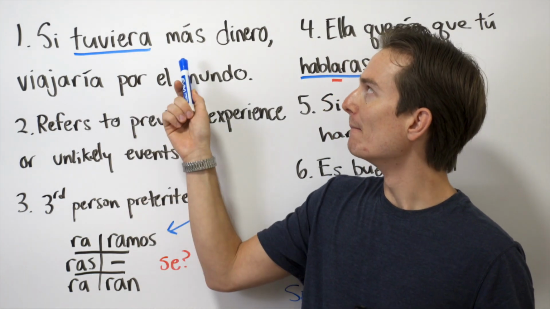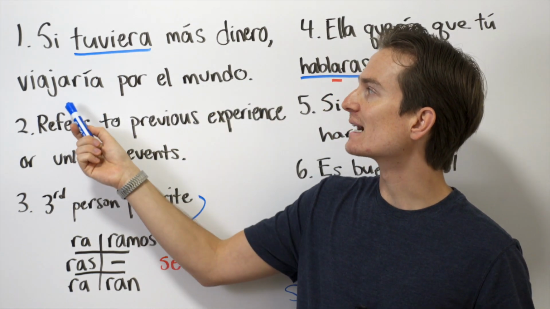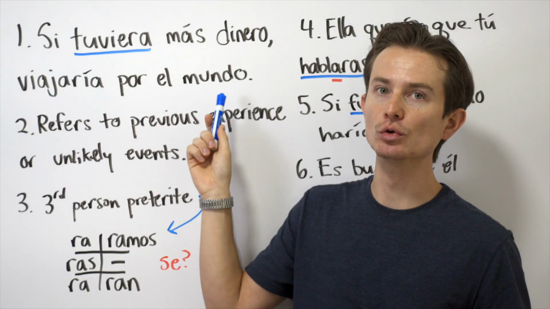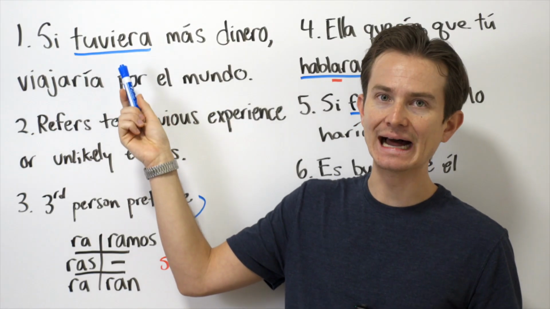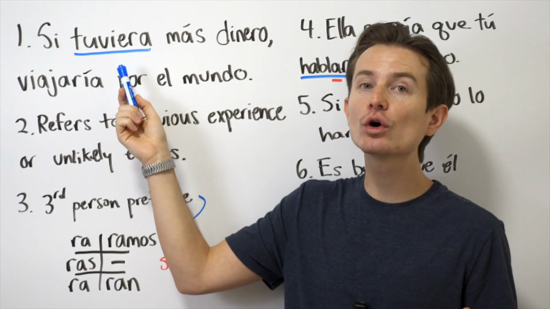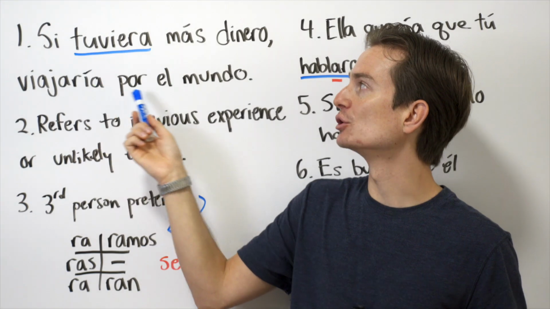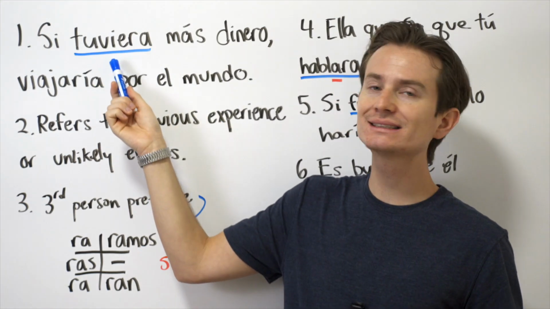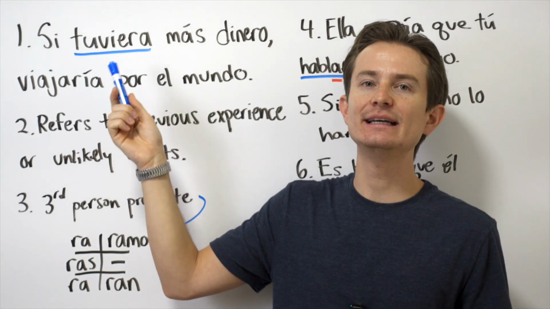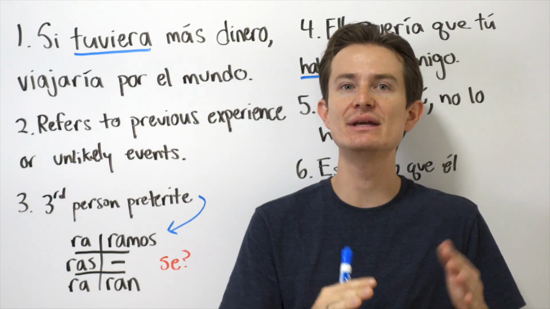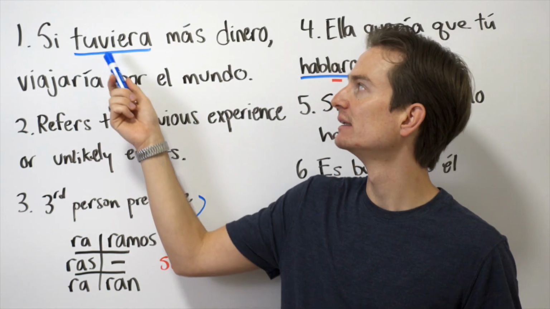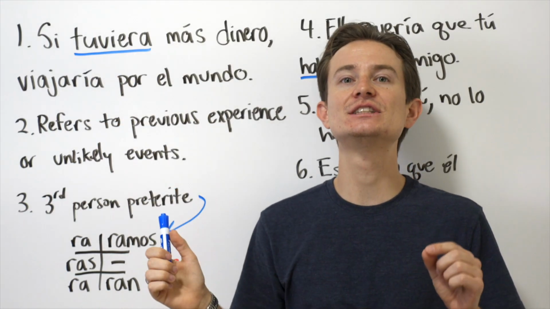Si tuviera más dinero, viajaría por el mundo. If I had, or if I were to have more money, I would travel the world. So you wouldn't say si tenía, if I had, right? Tenía being the regular indicative imperfect. Si tenía, we need to say si tuviera.